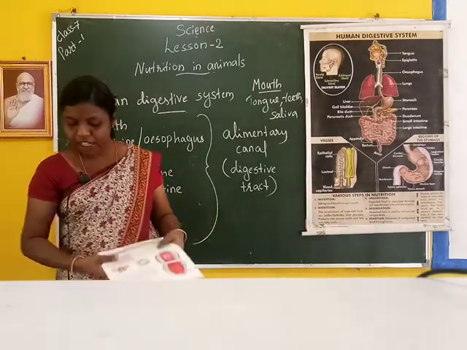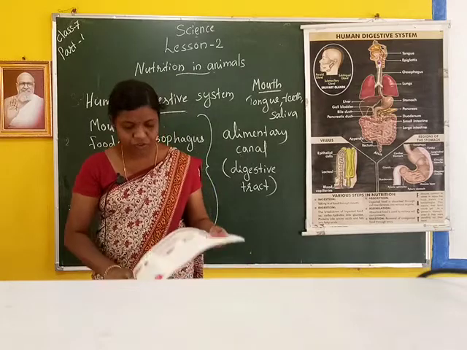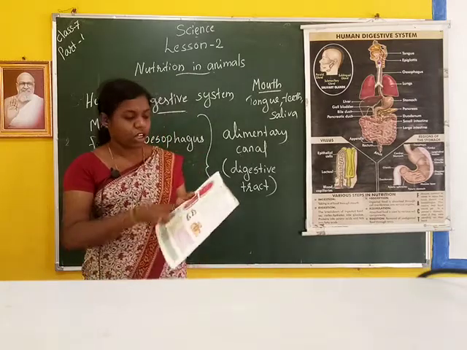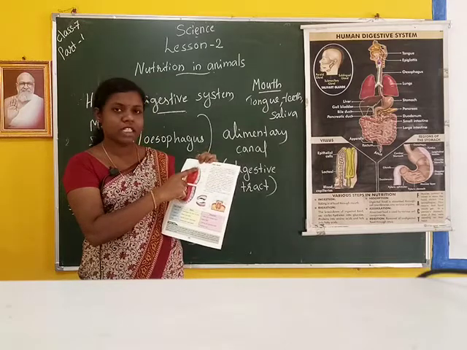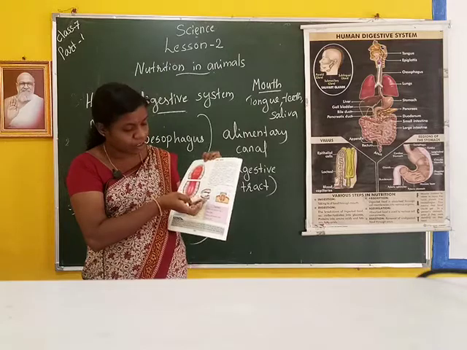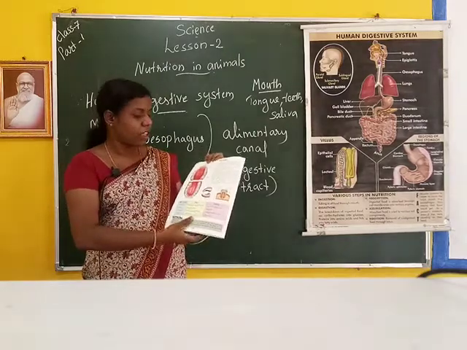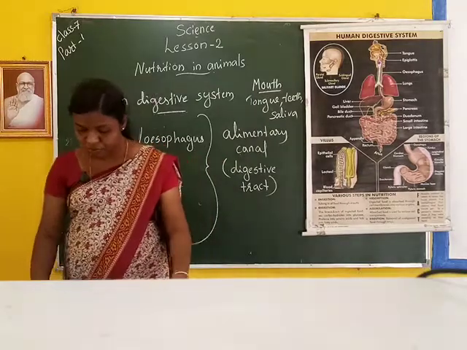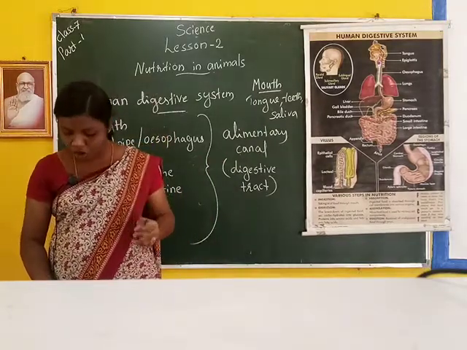These are the functions of the four types of teeth. There are 4 incisors in the upper jaw and 4 in the lower jaw.